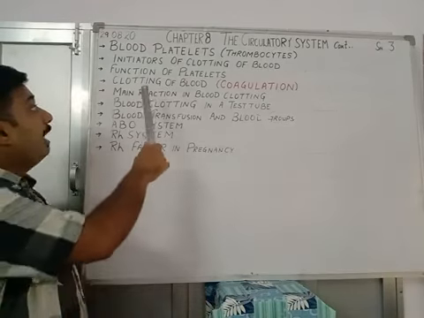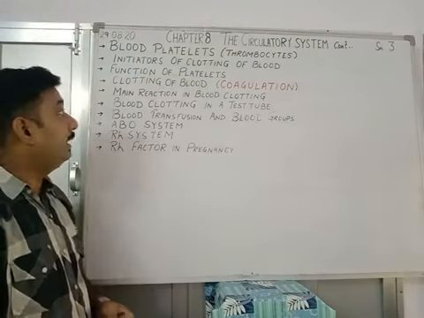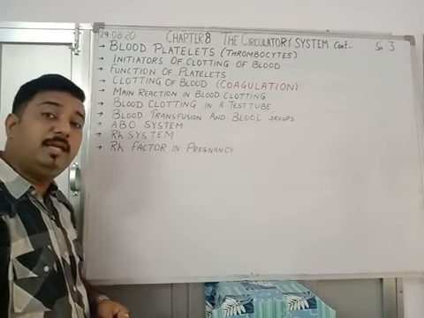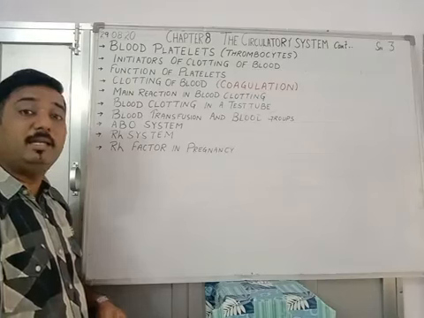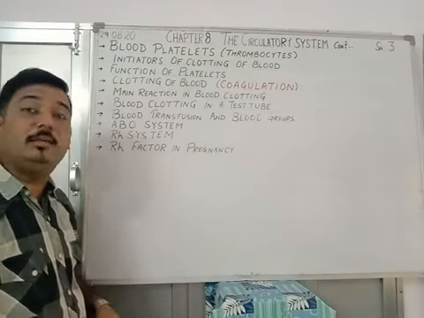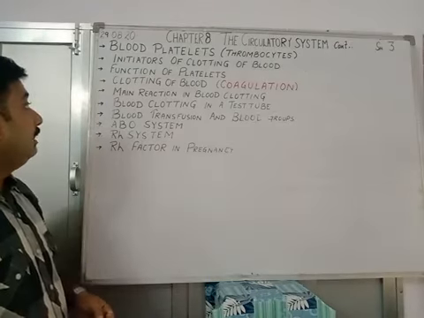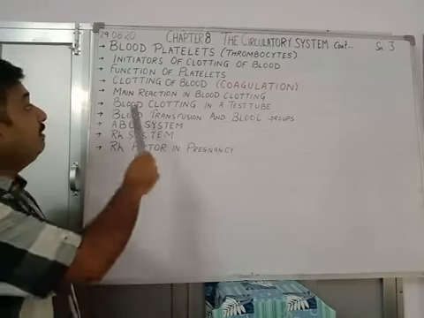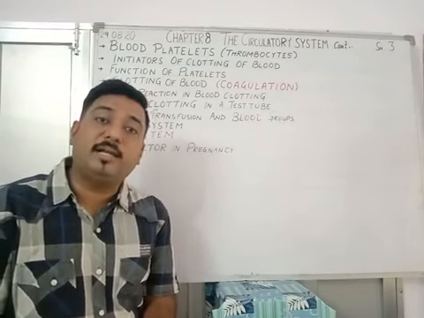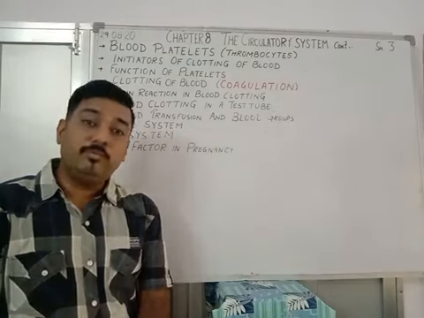Then, what are the functions of platelets? We will be discussing the various functions of platelets. Then, how does clotting or coagulation of blood take place? We will understand the procedure, and the importance of clotting of blood in the human body. Furthermore, we will also see the main reactions in blood clotting. There are certain biochemical reactions taking place in the body that result in the formation of a clot.